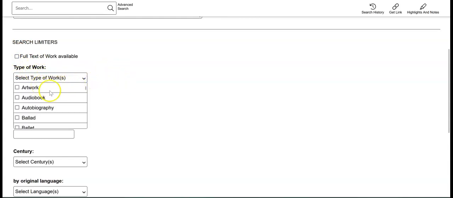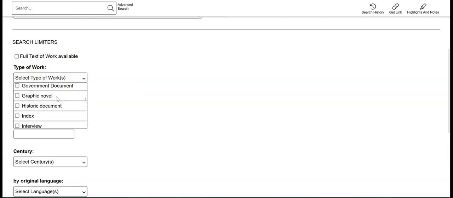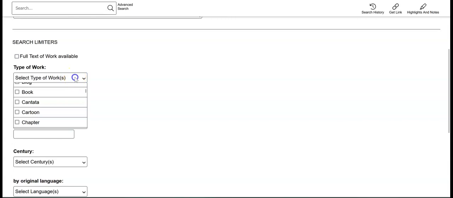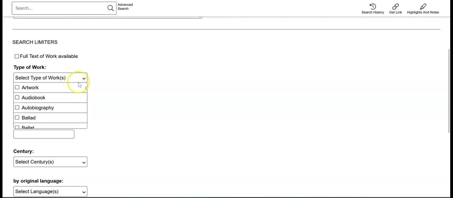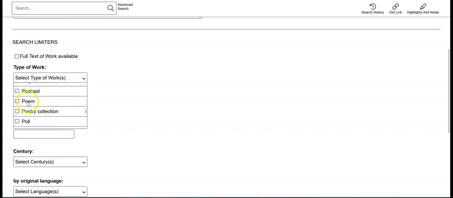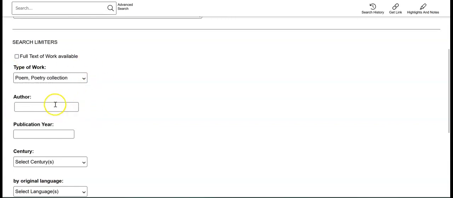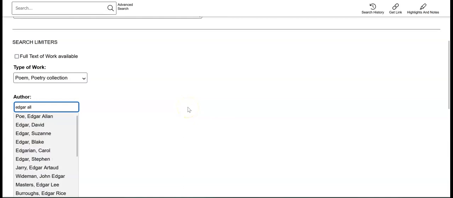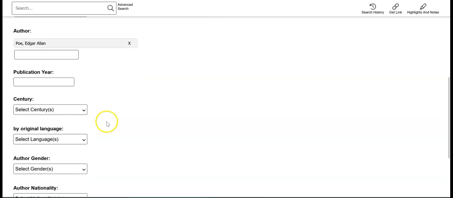And we'll see type of work. Is it an artwork, an autobiography? They have a whole bunch of different types of things. So let's say we're looking for Edgar Allan Poe's poetry. So if we're doing that, then we're going to go down, down, down to poem, or maybe even poetry collection, so we're covering all our bases here. Author, we're going to do Edgar Allan Poe. Oh, and it's doing last name first and then first name. So Poe, Edgar Allan, that's what we're looking for. We're going to click on him.